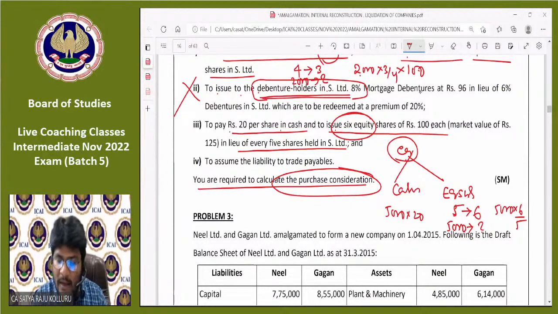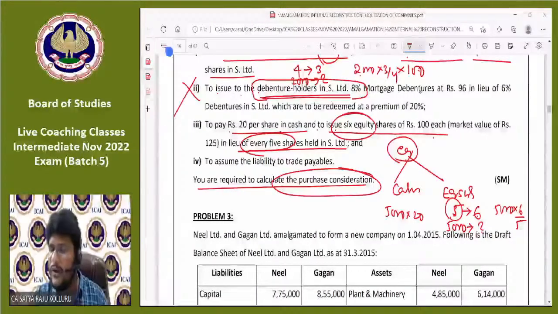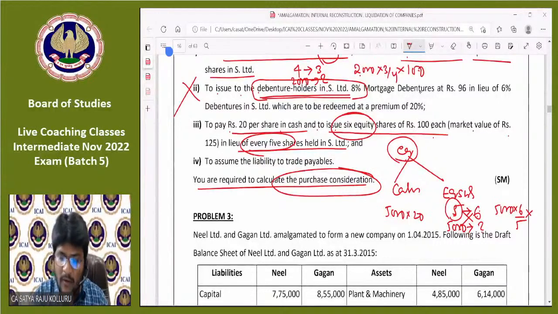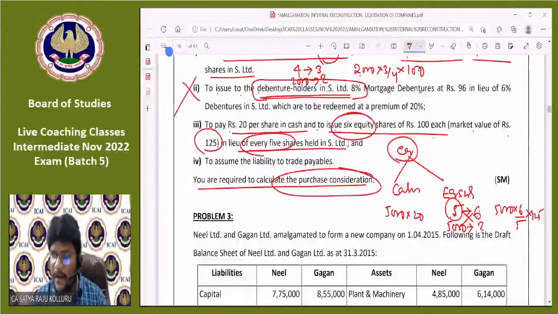To pay 20 per share in cash and to issue 6 equity shares of 100 rupees each in lieu of every 5 shares in S Limited: for every 5 shares, we are going to issue 6 shares. Then for 5,000 shares, how many shares are we going to issue? Cross multiplication, 5,000 into 6 by 5. For each share, how much, guys? Market value is 125 rupees per share. Each share is 125. Now you can calculate the total amount of PC quickly, all of you.